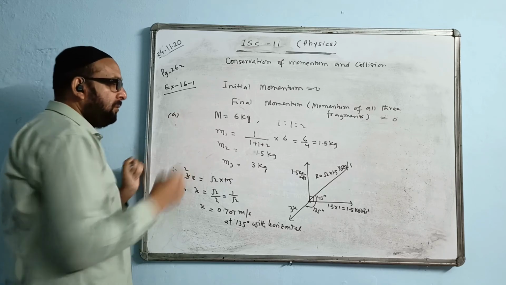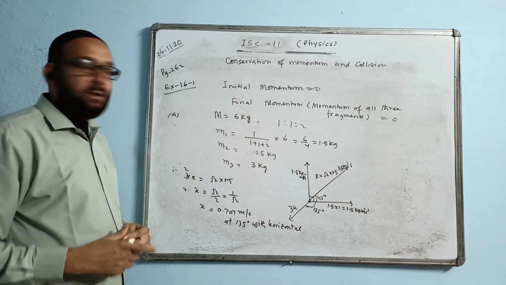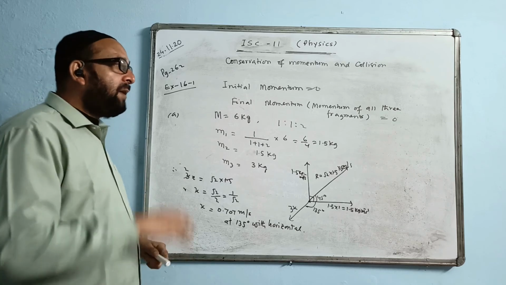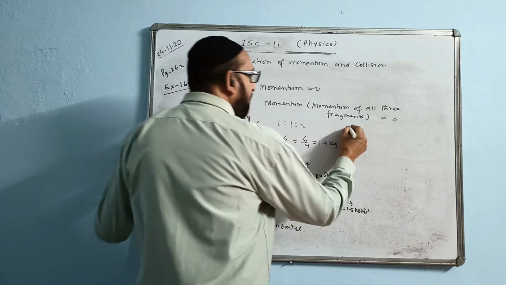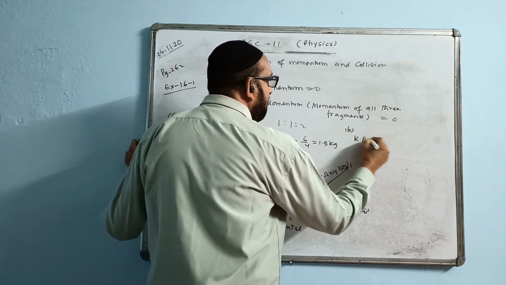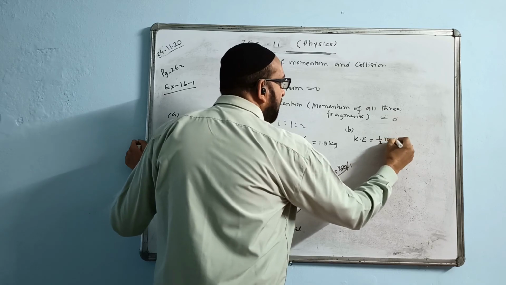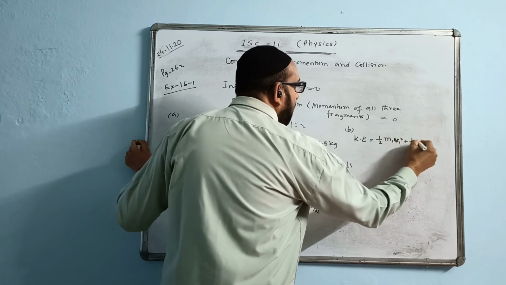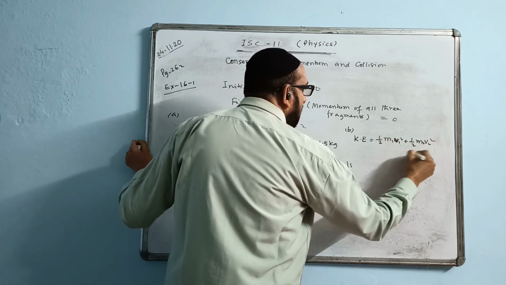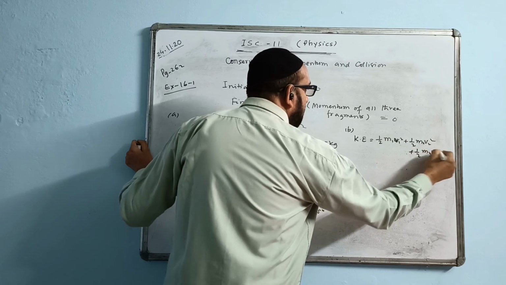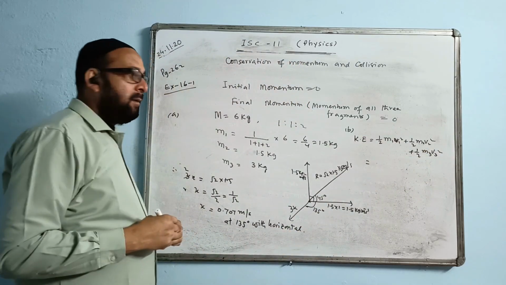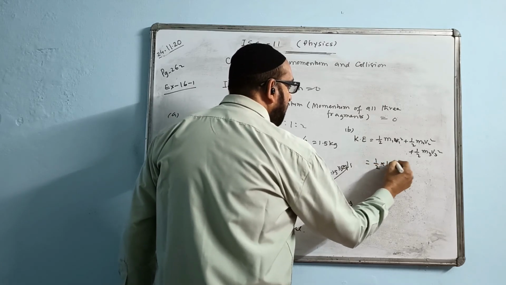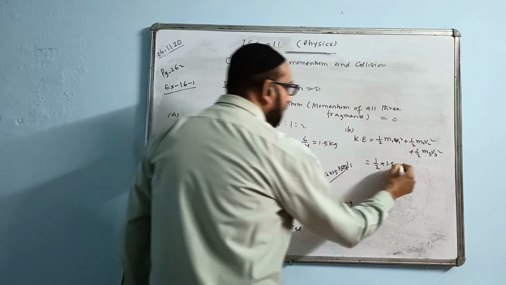We have solved subdivision A. Now B, the second part. We have to find the kinetic energy after explosion, right? The total kinetic energy will be half m1 v1 square plus half m2 v2 square plus half m3 v3 square. All kinetic energies will be added. Let us write down the values: half. What is mass number 1? 1.5. What is the speed? 1. So write 1 square.